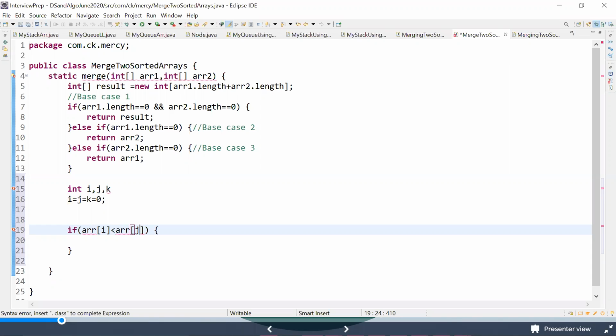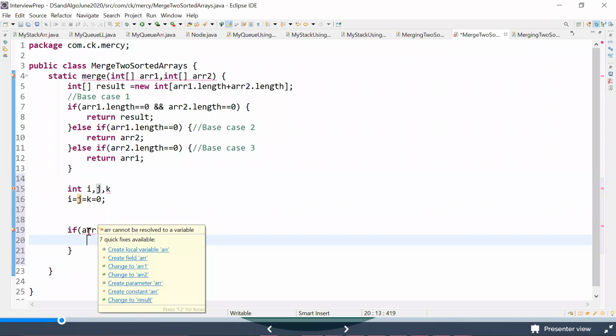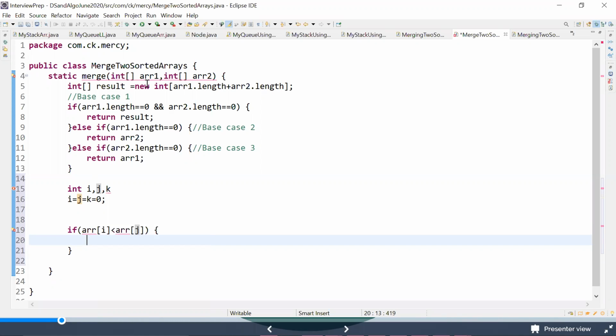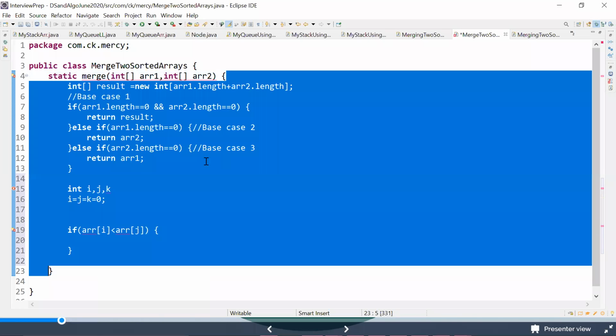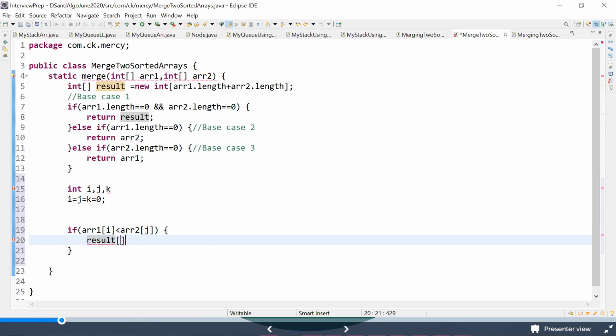So when you say that ARR of I is less than ARR of J, that means ARR1 of I is less than ARR2 of J, which means I need to take something like this: result of K is equal to ARR1 of I. Something like this I'm trying to do.